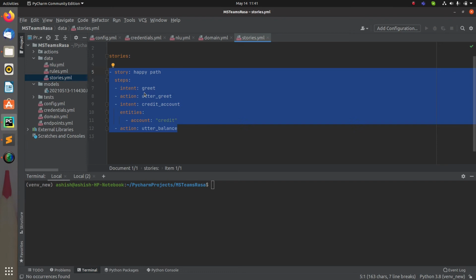Currently we haven't added the synonym part. First of all, we will check this part, and after that we will apply the synonym based on the data that I'm getting right now, right? So let me train it, and let's talk to the bot. I have added both the commands in the same line, right? So let it run first of all. After that, I will show you how to apply the synonyms.